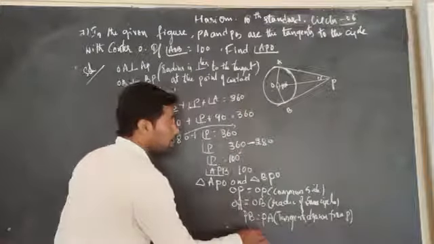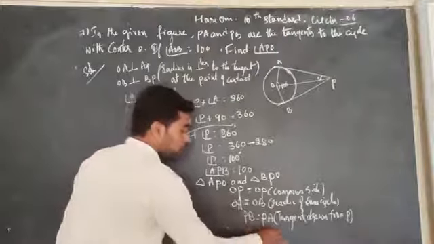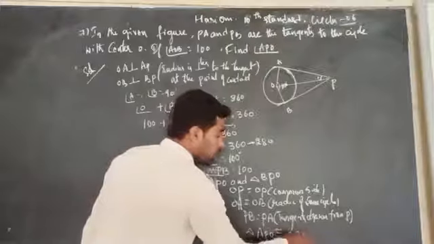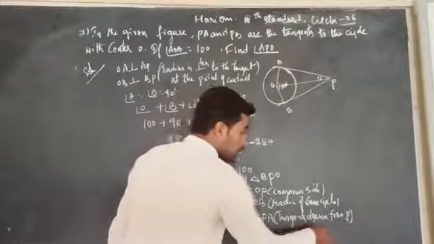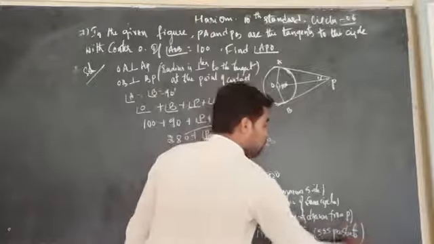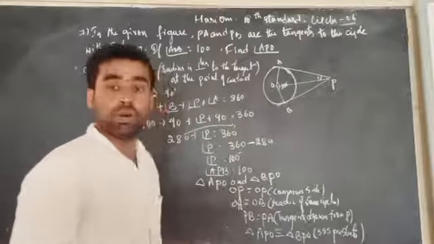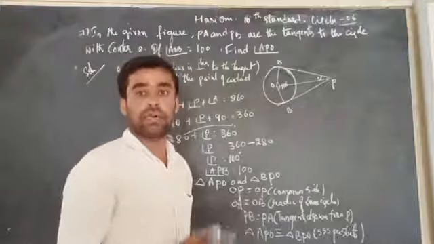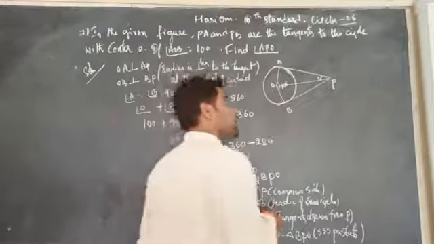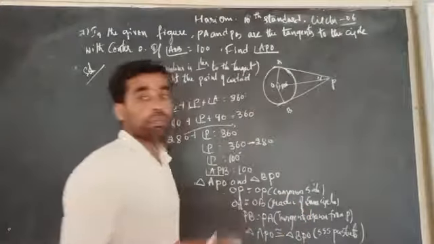Therefore, triangle APO is congruent to triangle BPO using the SSS postulate. In two triangles, all three corresponding sides are equal, so these two triangles are said to be congruent. Therefore, we can write the equal sides' opposite angles are equal.